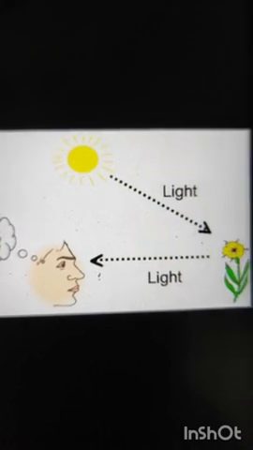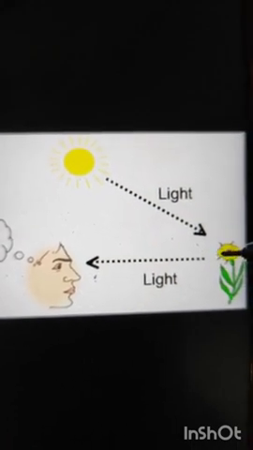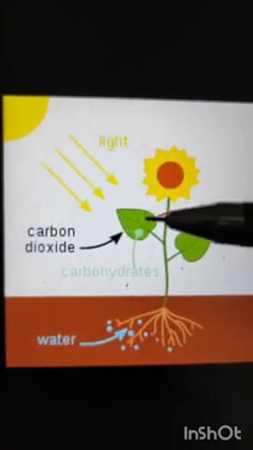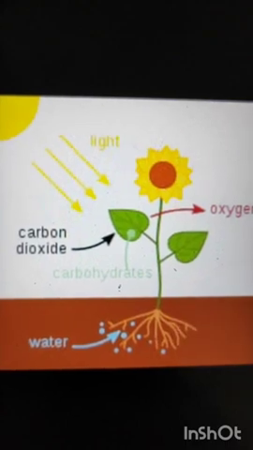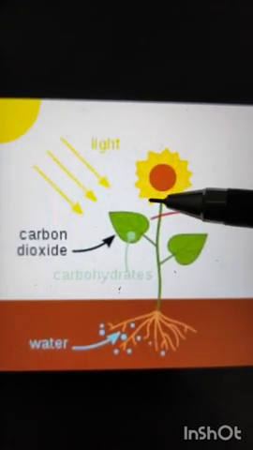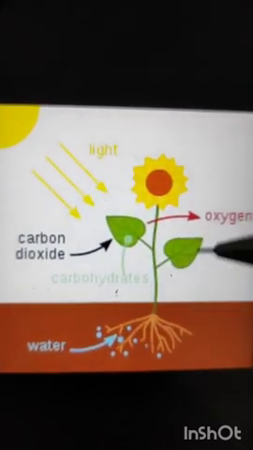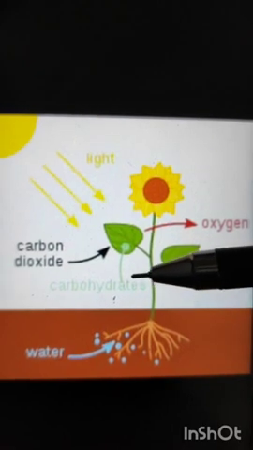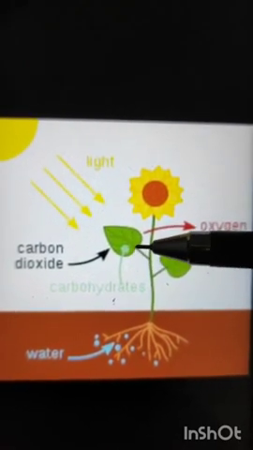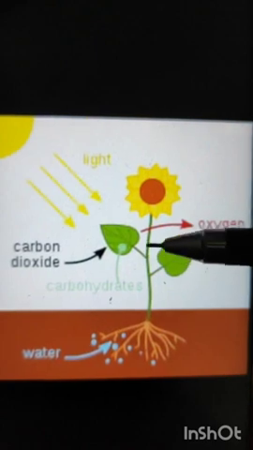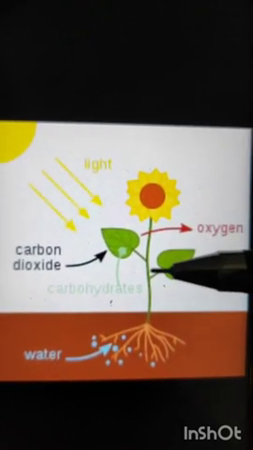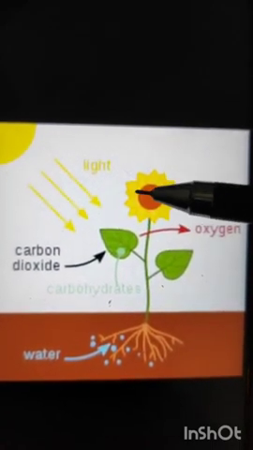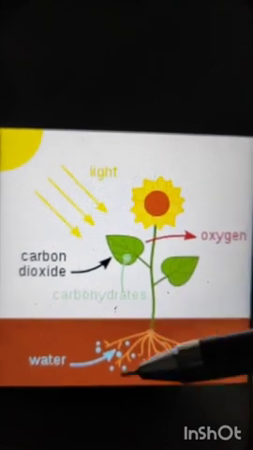Light is required by plants for making their food. Light is necessary for plants also, because plants can make their food with the help of sunlight in the form of energy. Okay, so light is required by plants for making their food. All living things need light either directly or indirectly. So plants are also living things, that's why they need light to make their food.